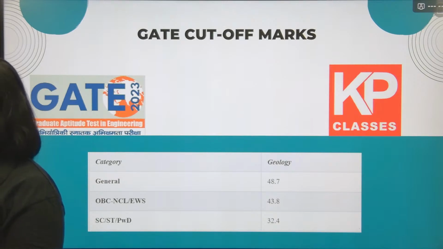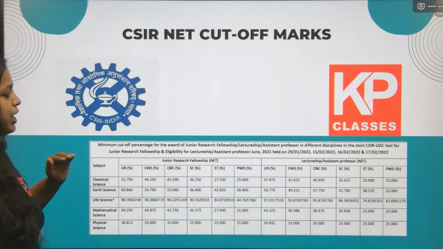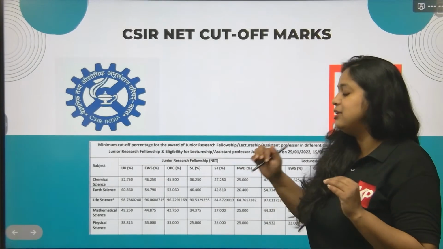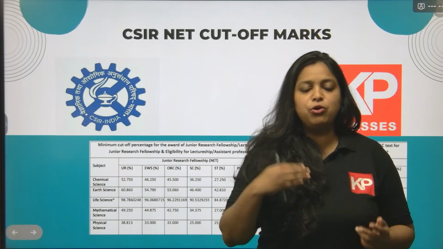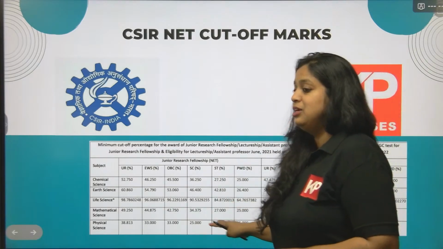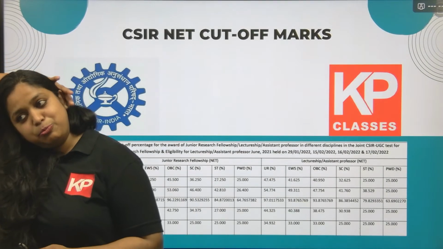If I opted for JRF but I got the cutoff marks of lectureship, will I be eligible? No, while filling the form, you have to fill it accordingly. There is an option for JRF or lectureship or both. You have to opt for both, then only will you be eligible for lectureship.